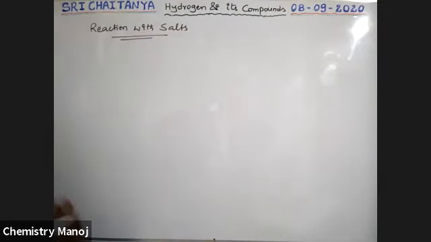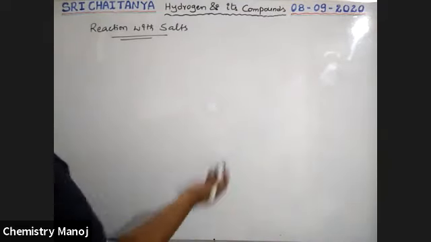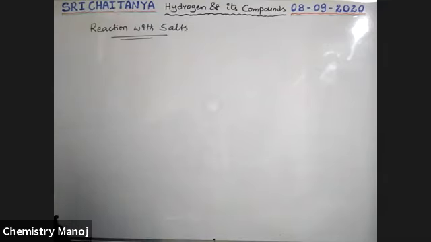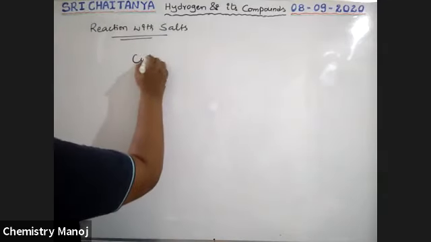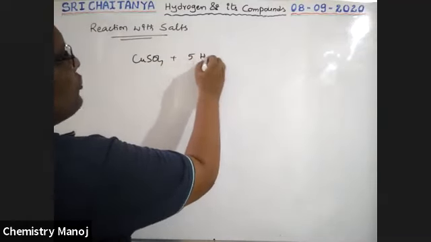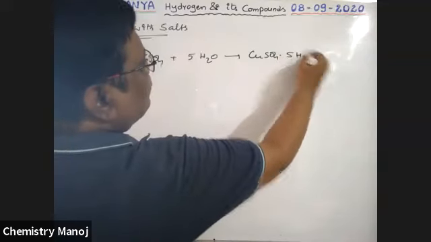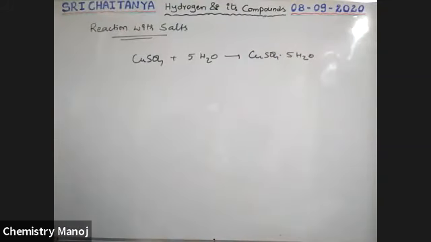Reaction with the salts. What is the reaction with salt? See here, that is our salt. Let us take CuSO4. This CuSO4 reacts with 5 moles of water, that gives CuSO4·5H2O. It is a compound, boys.